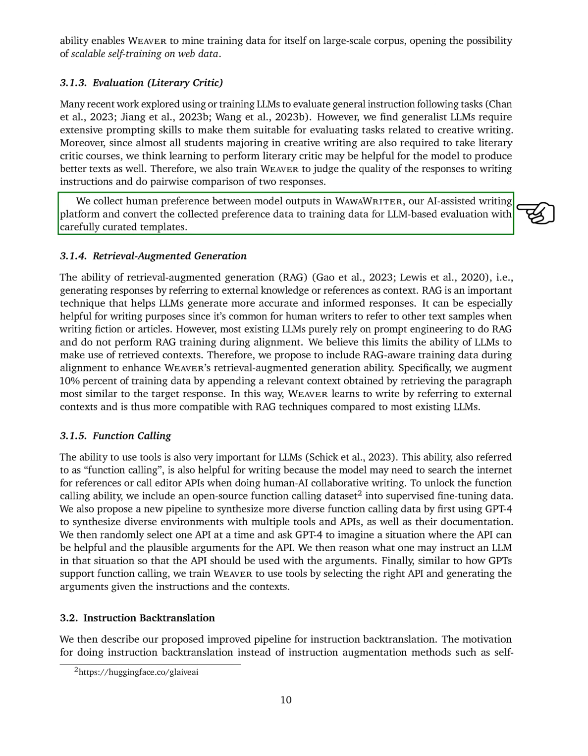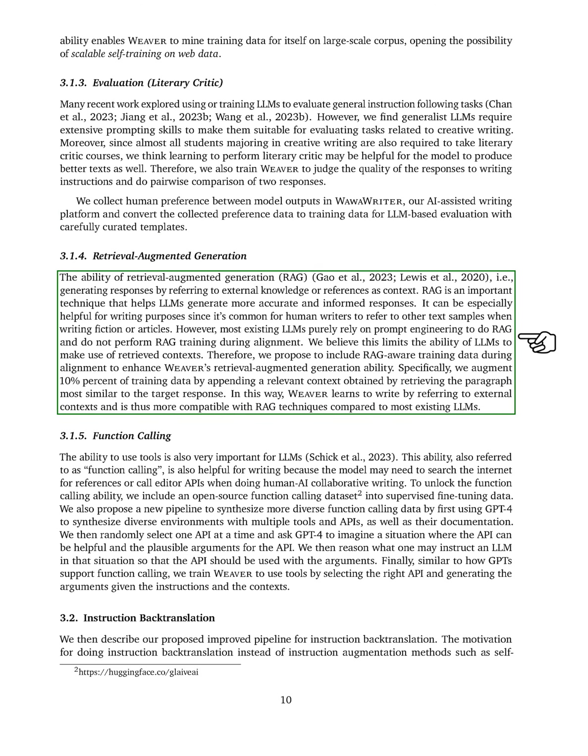Section: Retrieval Augmented Generation. We're discussing a technique called Retrieval Augmented Generation, or RAG for short. This method involves generating responses by looking up and referring to external knowledge or sources. It's a crucial strategy that allows large language models, LLMs, to produce more accurate and well-informed responses. This approach is particularly useful for writing tasks, as it's common for human writers to look at other texts for inspiration when crafting their own stories or articles.